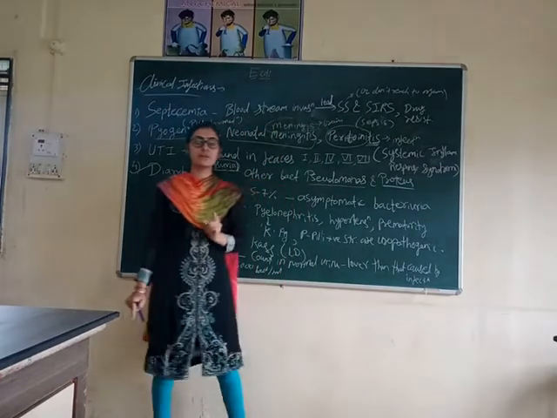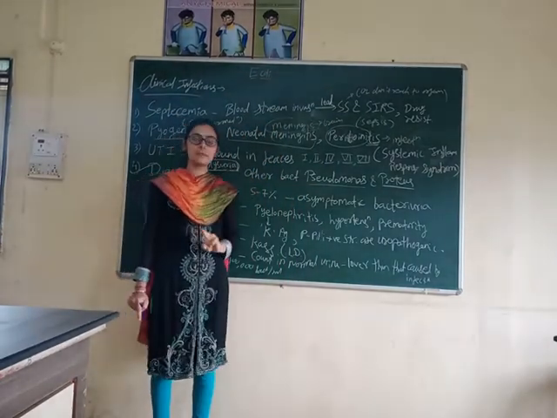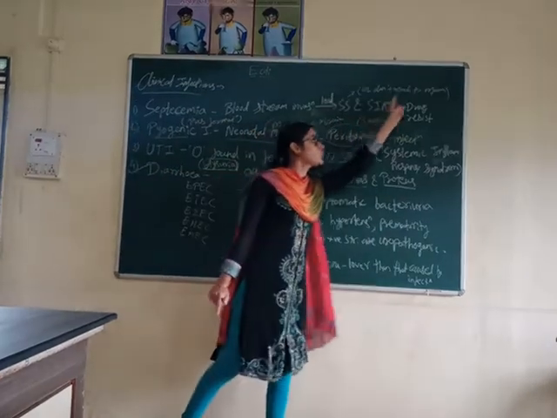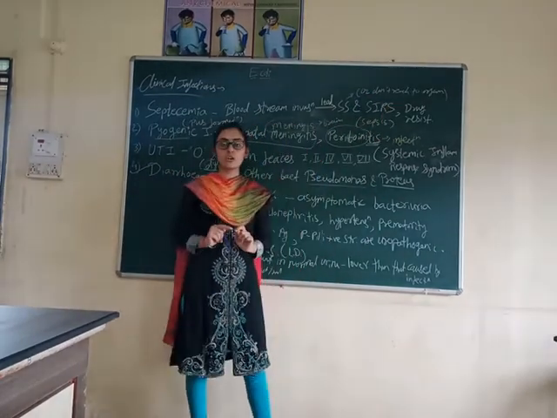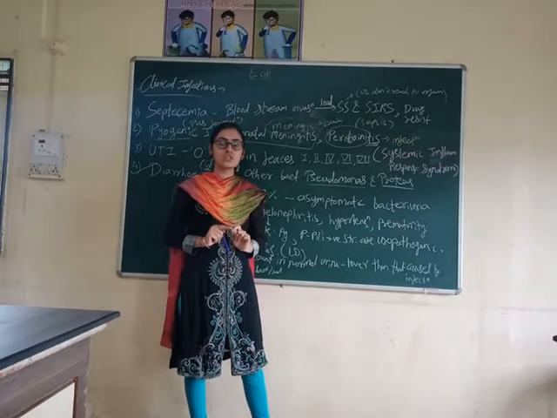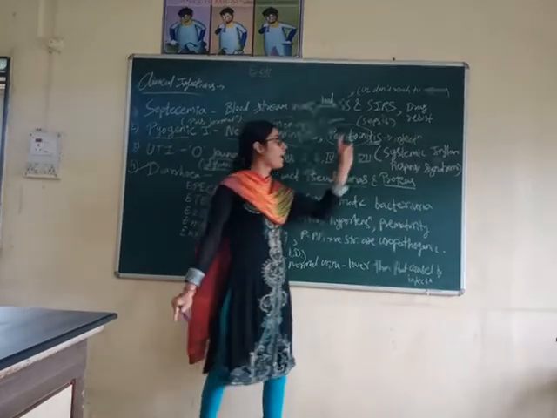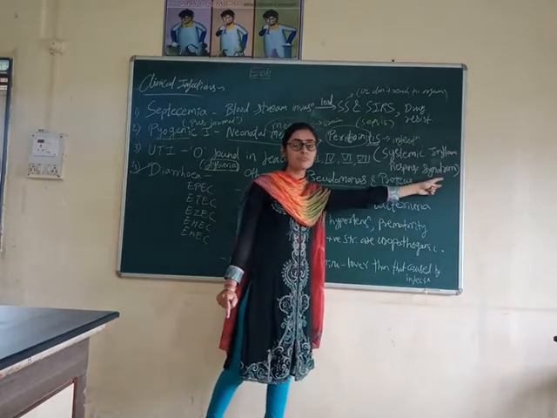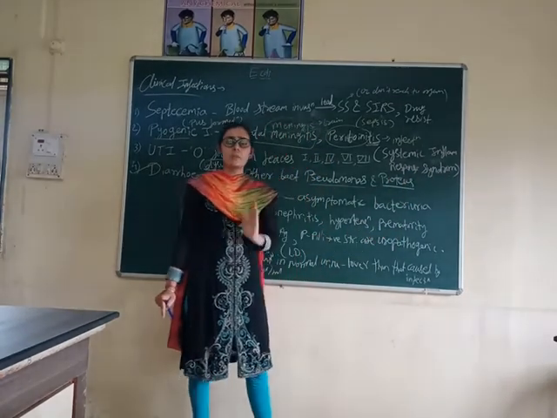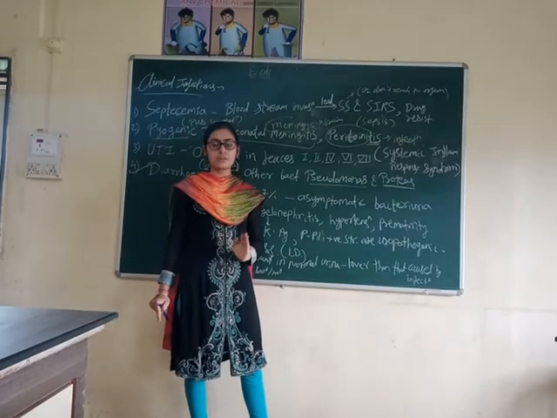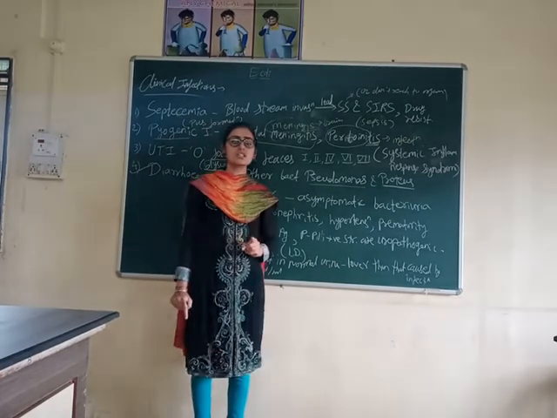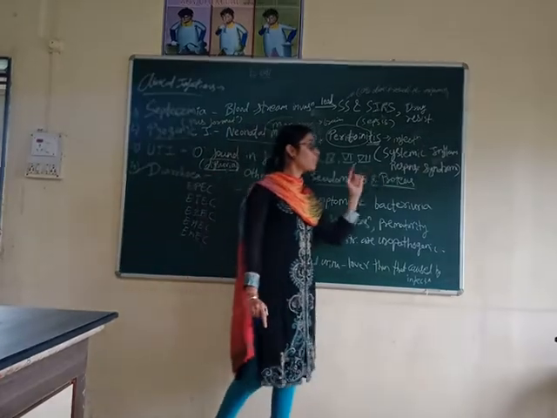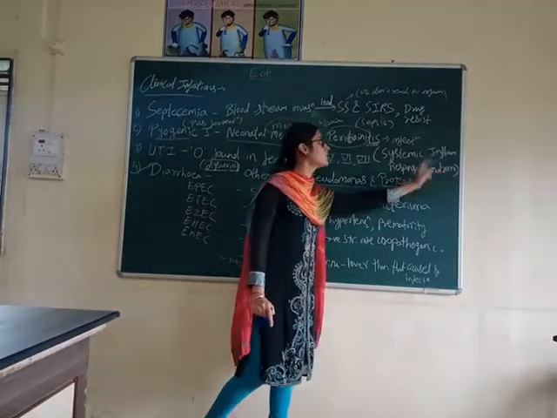Once again I repeat, there is disturbance in the normal BP. Due to that, what happens? Oxygen doesn't reach the body organs. There is deficiency of oxygen which leads to septic shock, and SIRS, that is systemic inflammatory response syndrome. Syndrome means more than one symptom. When a person shows more than one symptom, that is known as a syndrome.